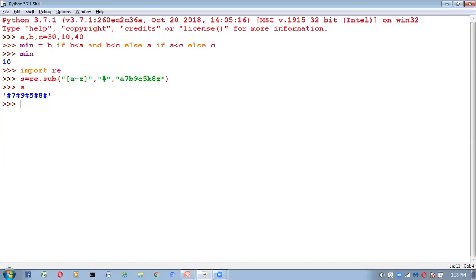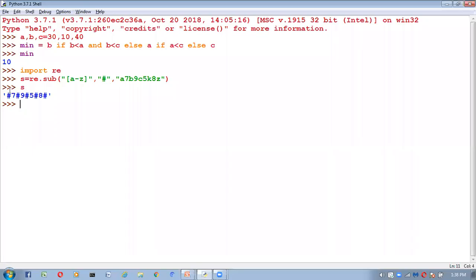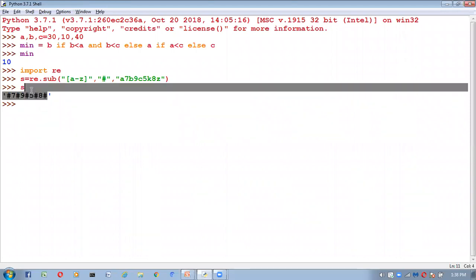Right? So what is the next one? The subn function. It is exactly the same as sub, except it also returns the number of replacements. This function returns a tuple, where the first element is the result string and the second element is the number of replacements. First argument is the result string. This one is the result string.